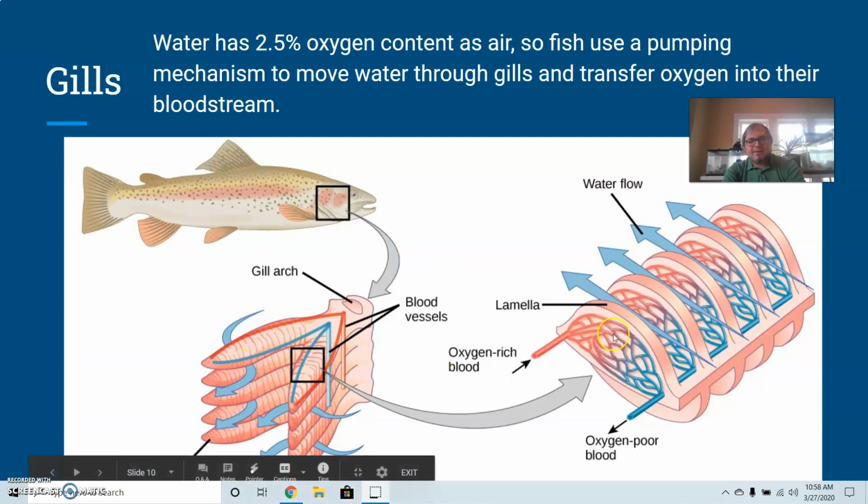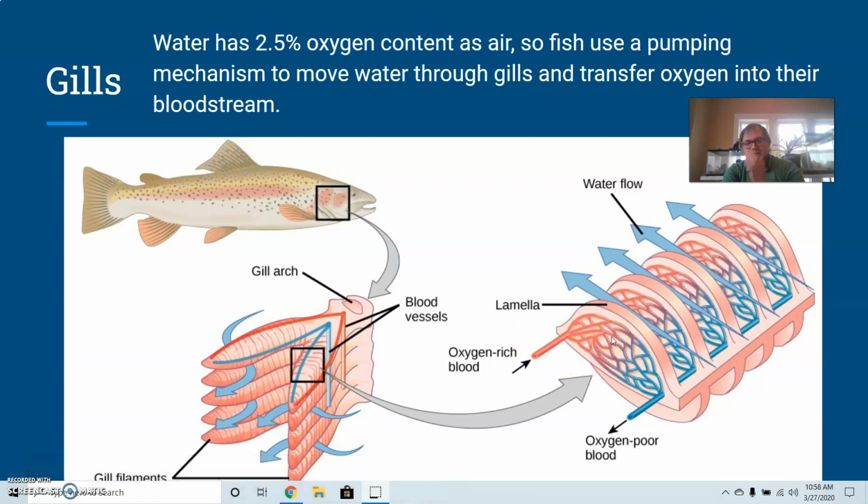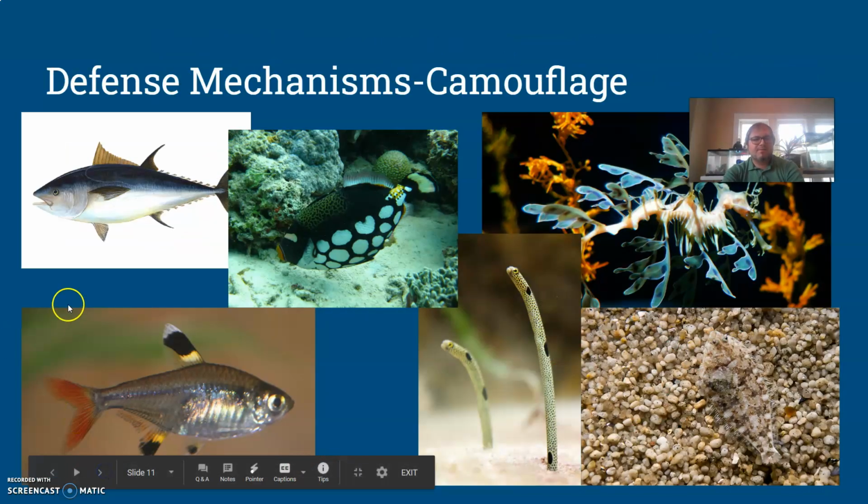When we look at the gills up close, like here in this section, we see tons and tons of these little blood vessels inside of here. This is what helps their circulatory system to get oxygen into the bloodstream. So again, it's a unique approach. Animals that have gills will use this particular method. For circulating that blood around, all of our fish only have a 2-chambered heart, so their circulation is generally not seen as the most powerful compared to mammals and birds. Mammals and birds have a 4-chambered heart like we do. So again, we see a little bit of difference there.